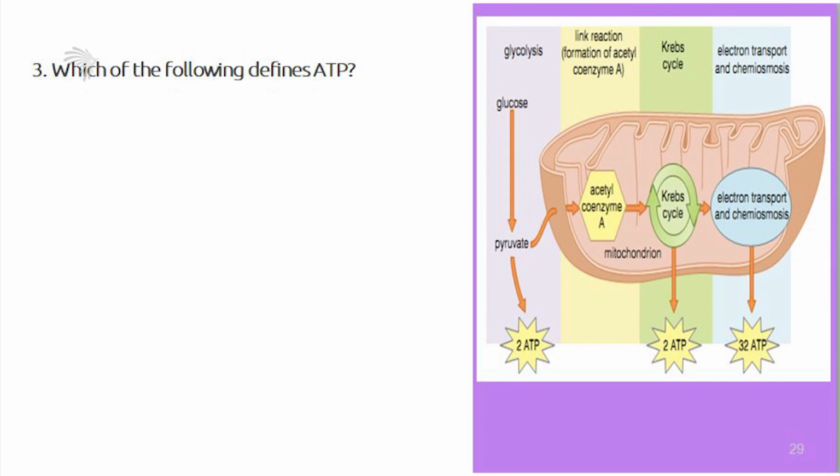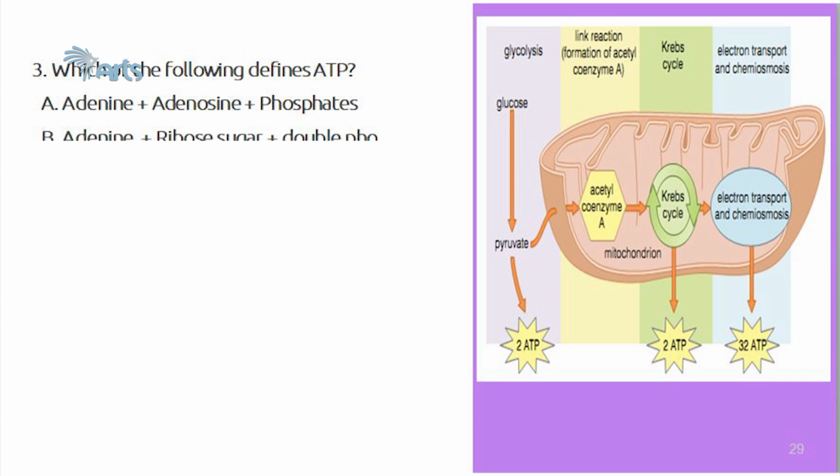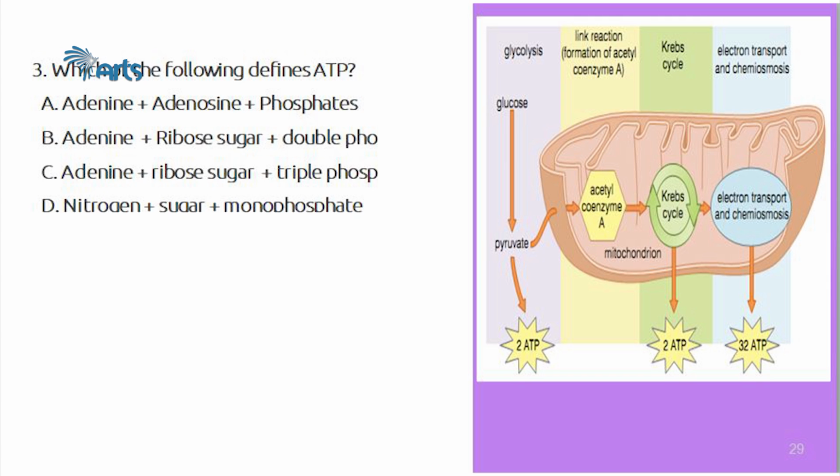Question number 3. Which of the following defines ATP? A. Adenine plus adenosine plus phosphates. B. Adenosine plus ribose sugar plus double phosphate. C. Adenine plus ribose sugar plus triplet phosphates. D. Nitrogen plus sugar plus monophosphate. If your answer is C, you are correct.